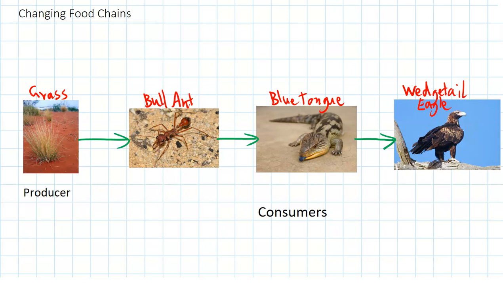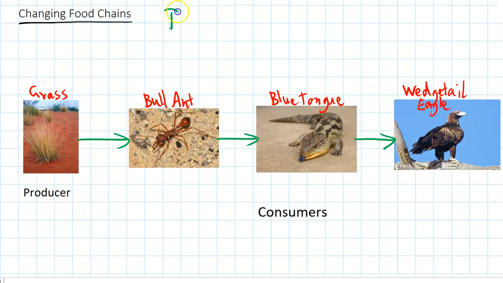Hey everybody! So in this video we're looking at what happens when things change in a food chain. Generally an ecosystem stays pretty constant over time, but some events, and particularly disasters, can cause big changes to the ecosystem and that can affect the food chain. So we'll look at a couple of examples here.